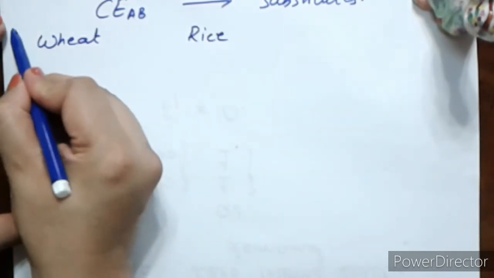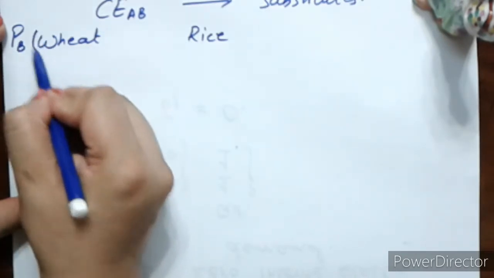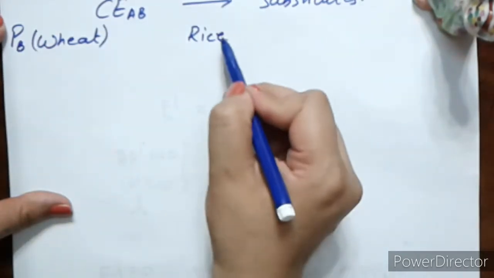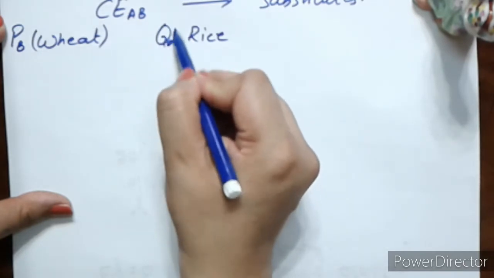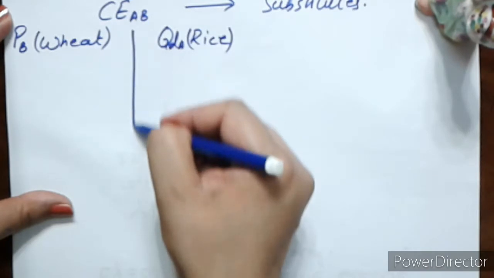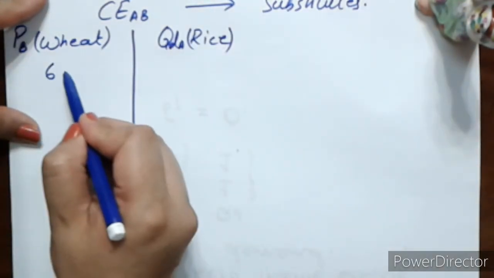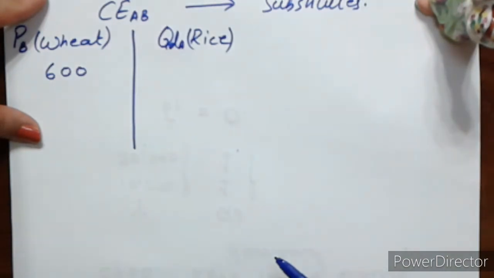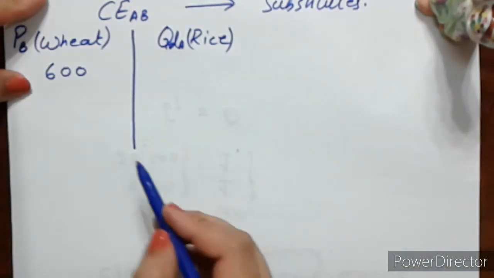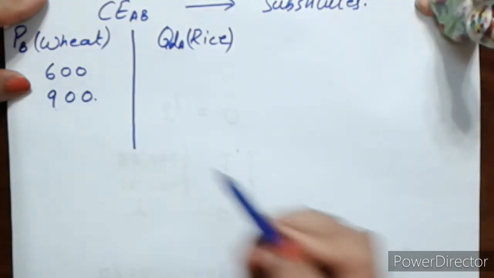I am looking at the price of wheat, so this is PB, where B is wheat, and quantity demanded of commodity A, which is rice. Let's say the price of wheat in the market is rupees 600 per kg, God forbid, but let's say it's 600 per kg, and it rises to rupees 900.